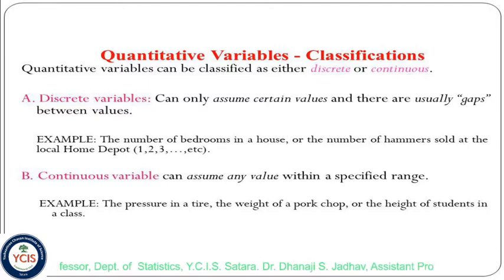On the other hand, continuous variables can assume any value within a specific range, including all the values between two values. Examples: the pressure in a tire, the weight of a pork chop, the height of students in a class, and also the weight of students in a class. These are continuous variable examples.